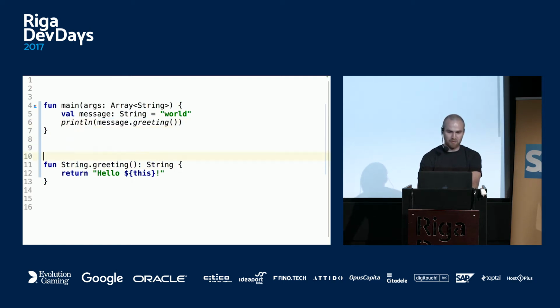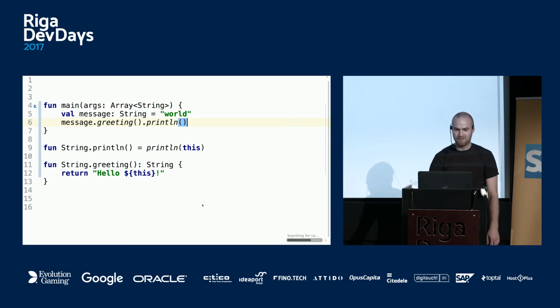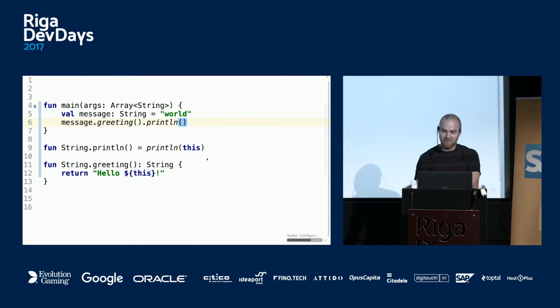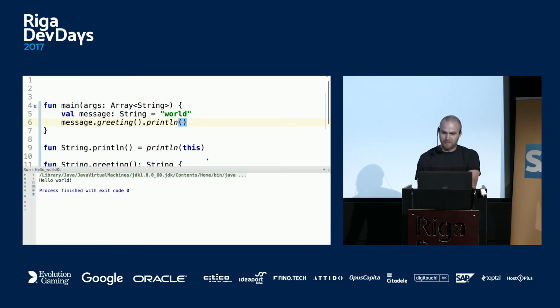You can do a bit more stuff with this, like fun String dot println, and then you can do println this. So you can switch println to the end. So I guess it's maybe natural for C# people. In the Java world, this is slightly a different thing. You could achieve the same thing with Scala implicits, but it will be way more expensive.